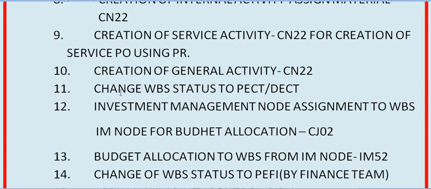because the account officer will know the IM node. The account officer will know the status of the current year budget in the IM node, and all the activities related to budget are performed by the account officer. So step 12 can be done by the planning officer on the recommendation of the account officer, or by the account officer on the request of the planning officer. Okay, once you start the activity, go into CZ02, go into Extras, select the WBS element, go into Extras, and go into this investment program, click on this, assign the IM node and approval here.